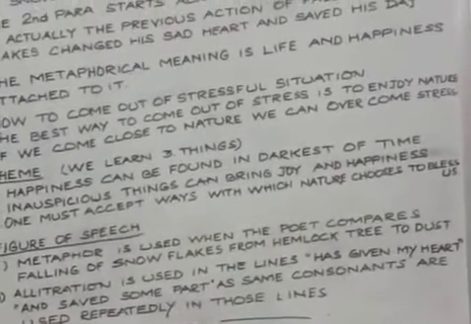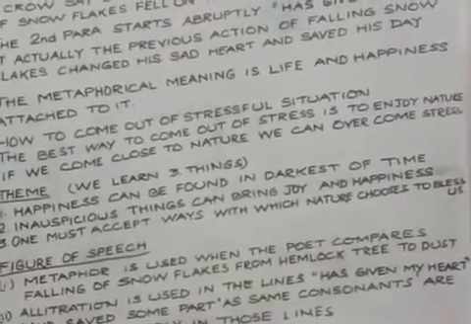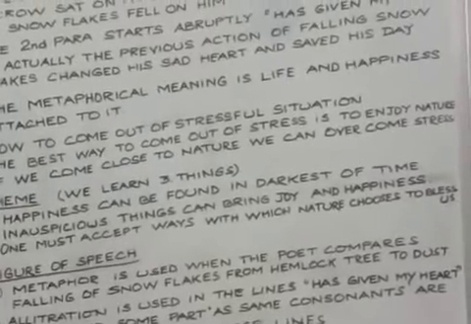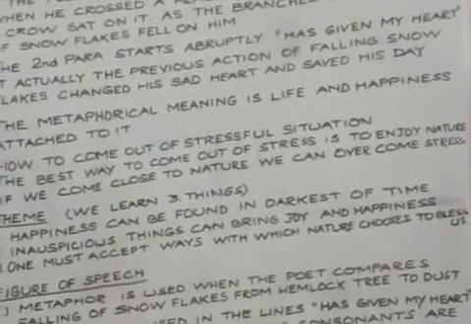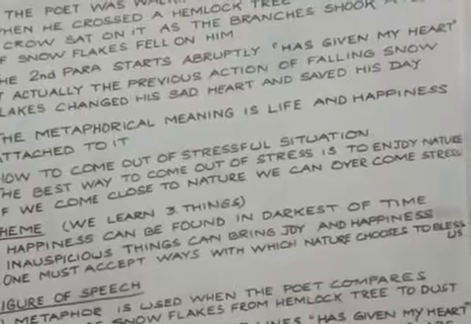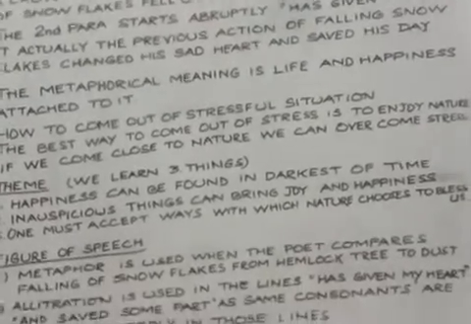So the metaphor is that the falling of snow has been compared with dust. Snowflakes and dust are two different things, but they have been compared as one.